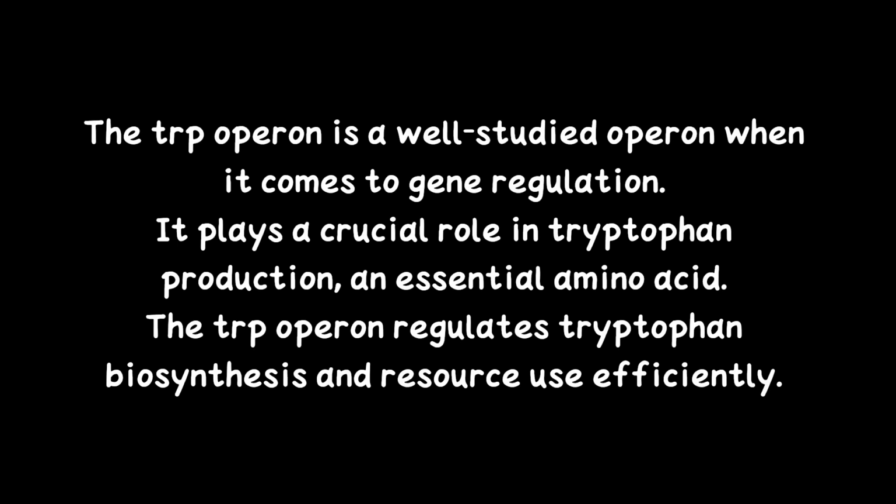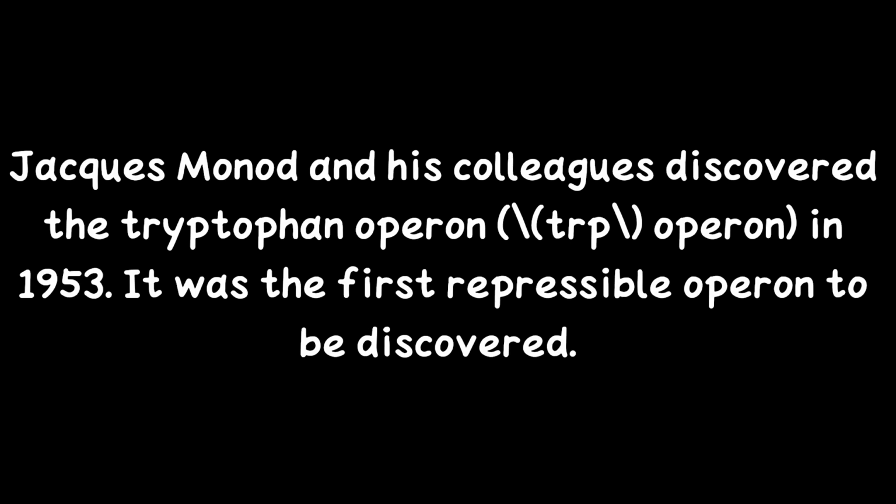The operon is regulated so that when tryptophan is present in the environment, the genes for tryptophan synthesis are not expressed. It was an important experimental system for learning about gene regulation, and it is commonly used to teach gene regulation. It was discovered in 1953 by the scientist Jacques Monod and his colleagues.